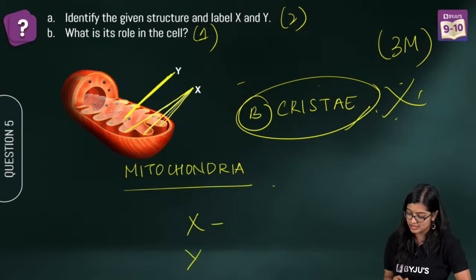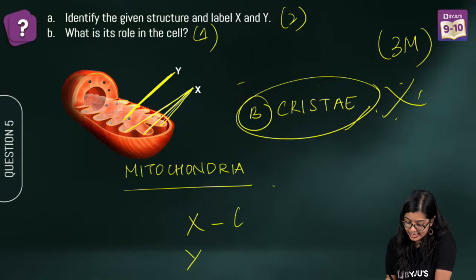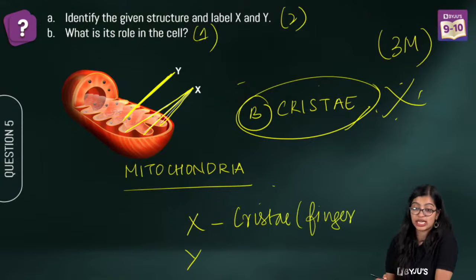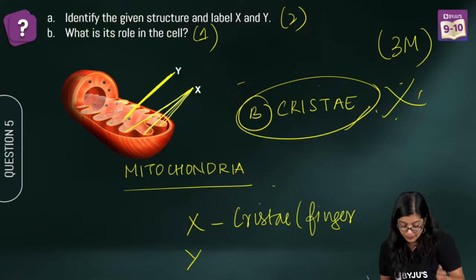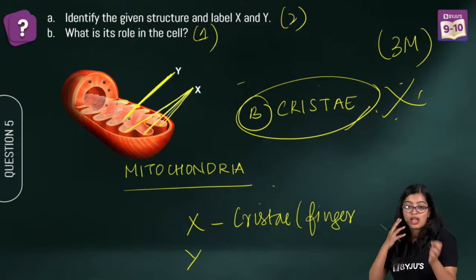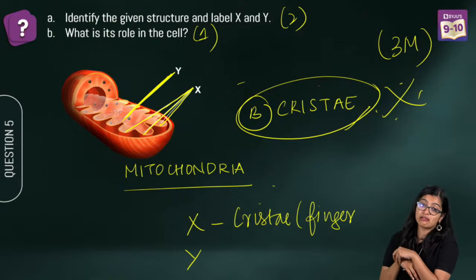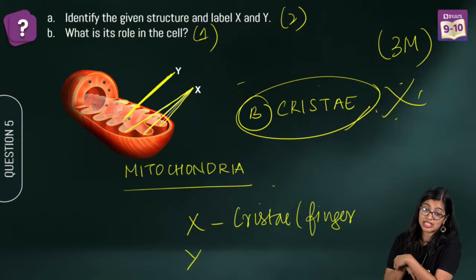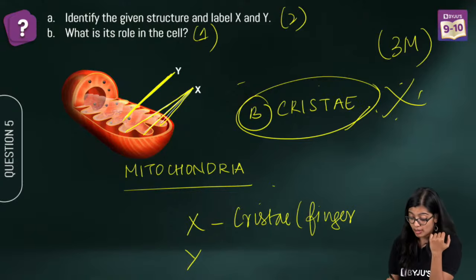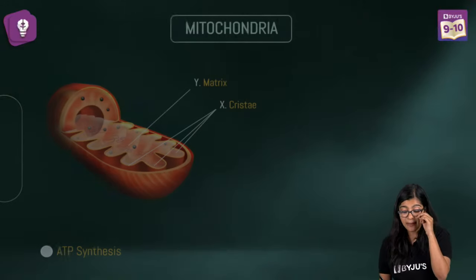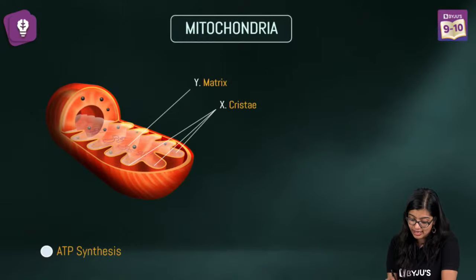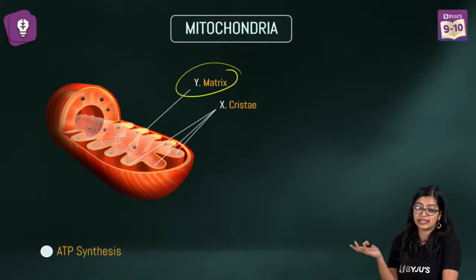What is X? What is Y? X you have all identified, no? X is cristae. These are the finger-like projections or the inner foldings. What is Y? Y is not specifying DNA. Y is not specifying ribosomes. But Y is specifying the matrix, right? In the matrix we will find the ribosomes and the DNA.